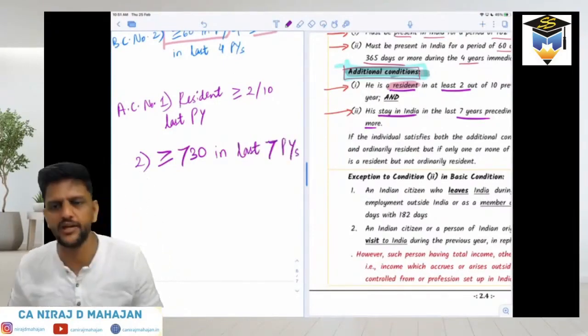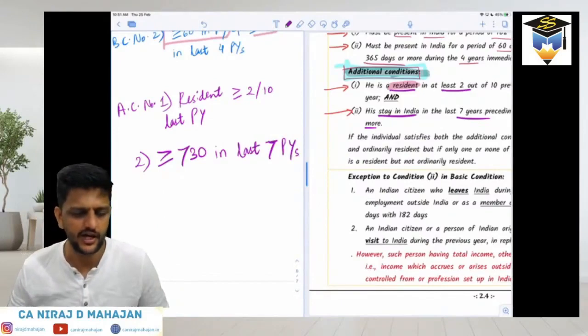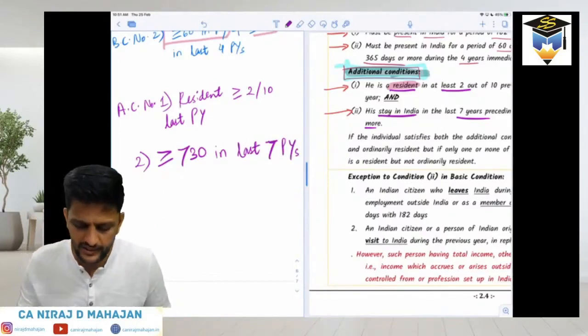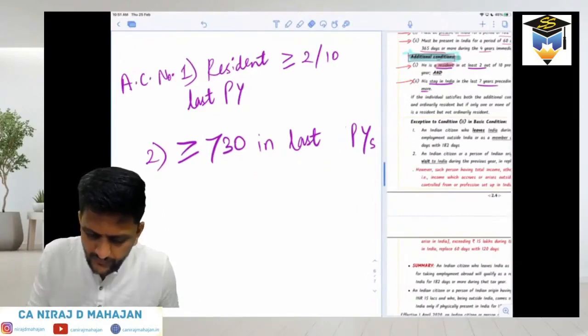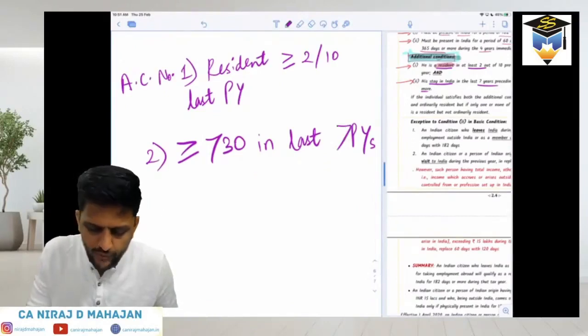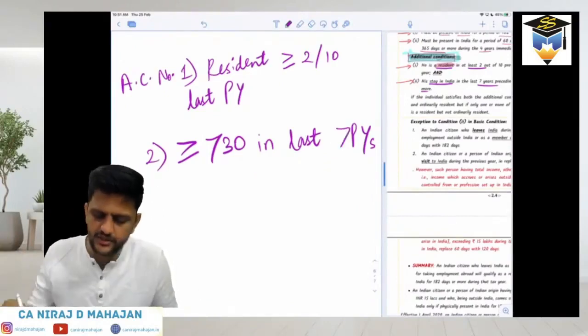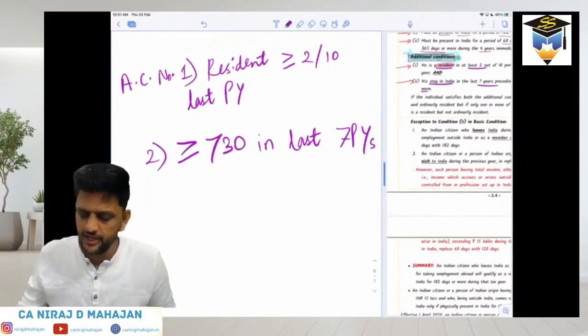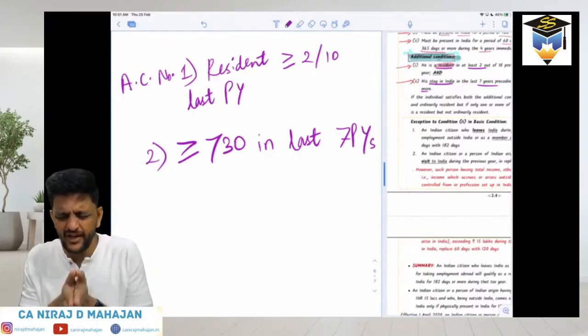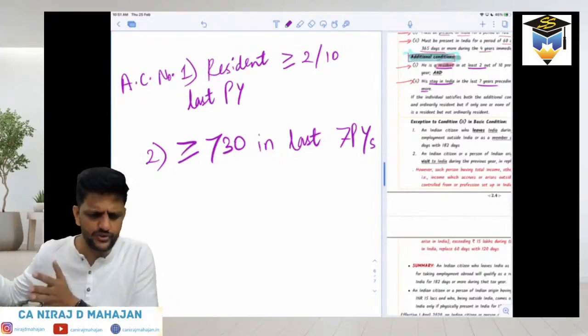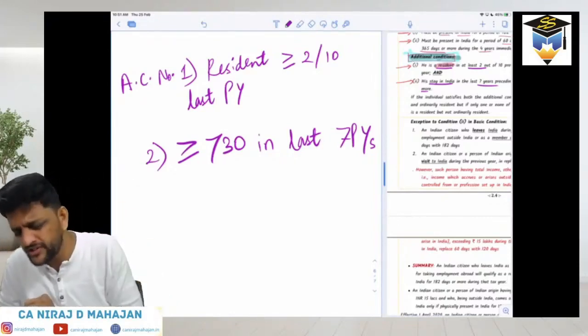You will say, sir, what is happening like this? Such troublesome and tricky conditions. What to do? There is no option. You have to compare the previous years and the last years as well. In basic condition number 2, we saw 60 days in the PY and 365 days in the last 4 years. In additional condition number 2, what are we saying?